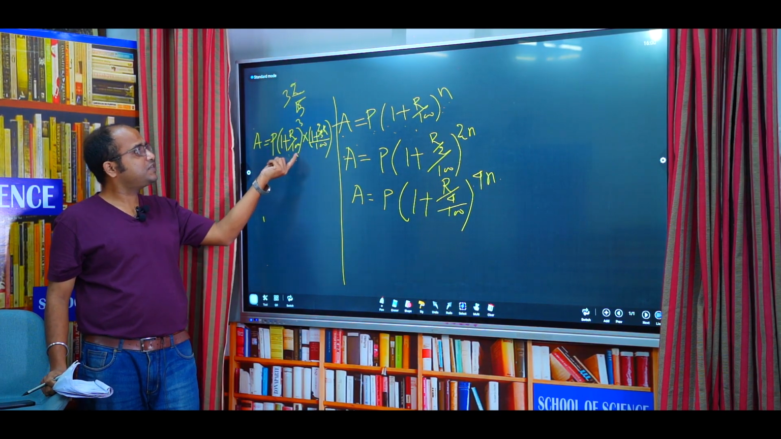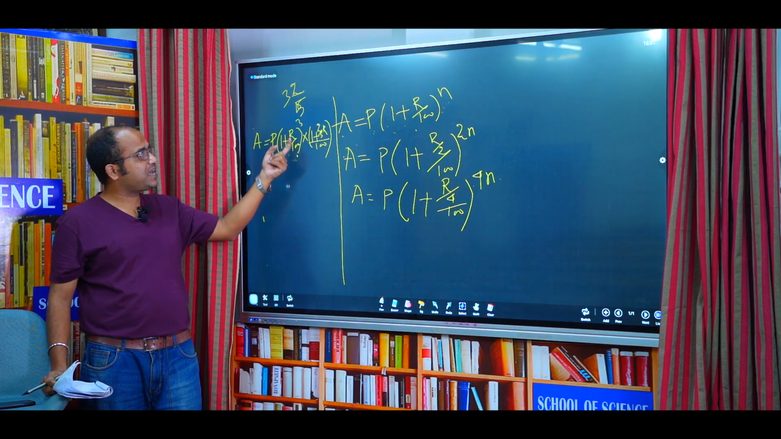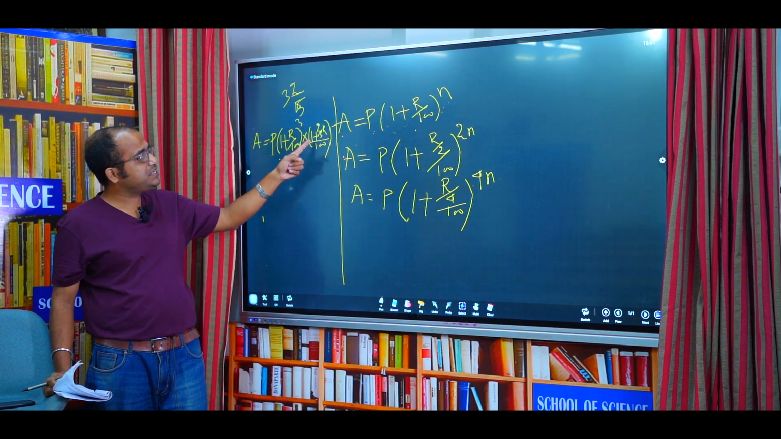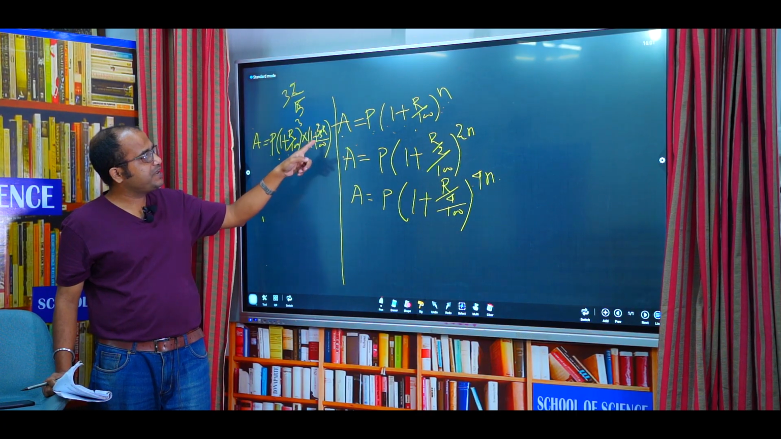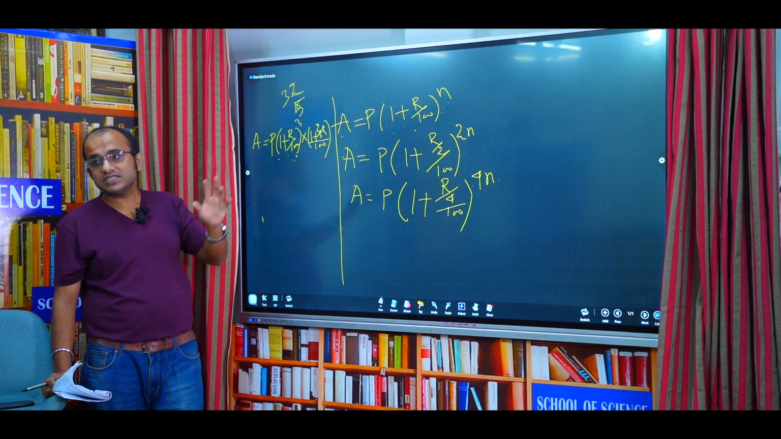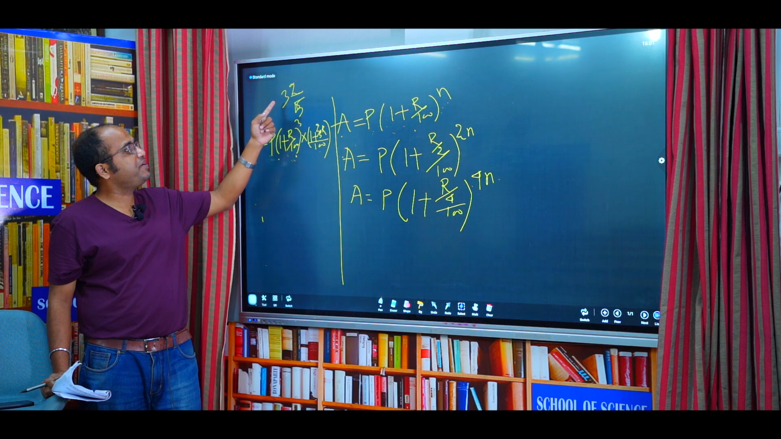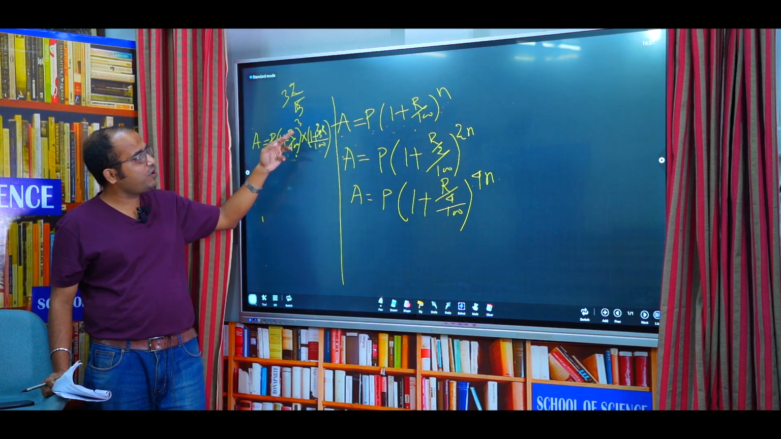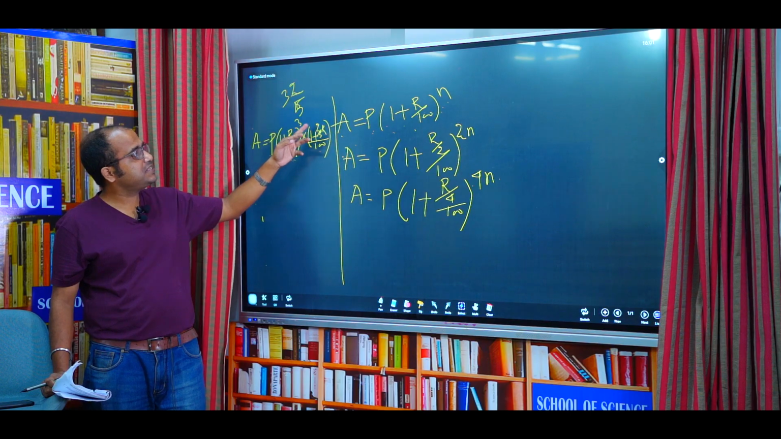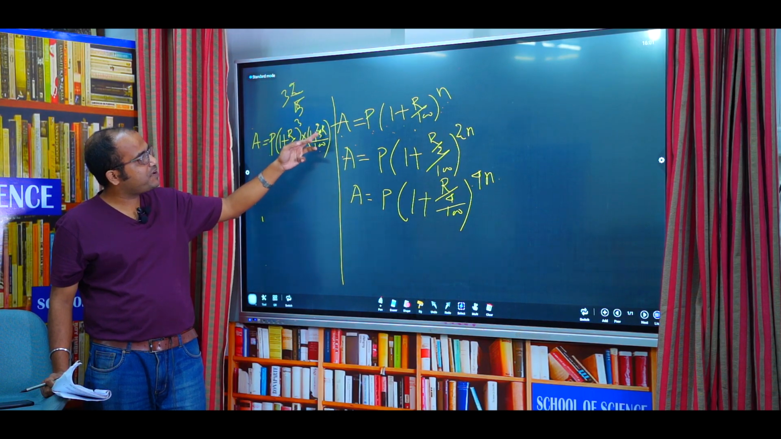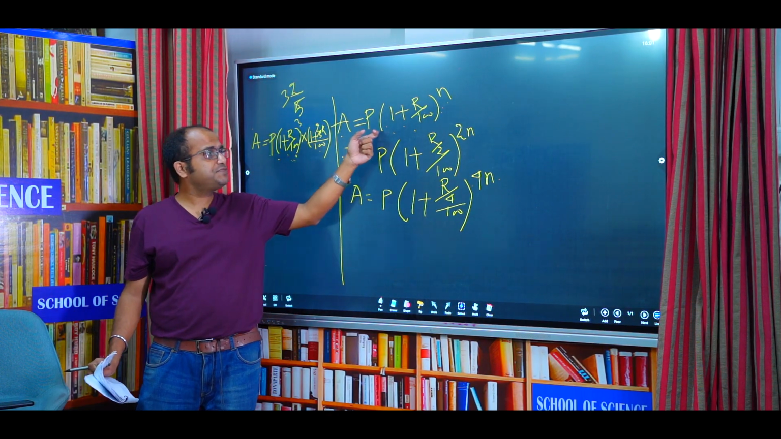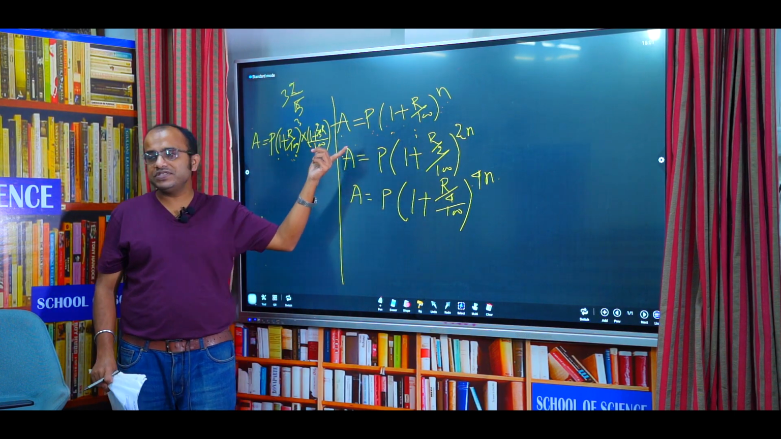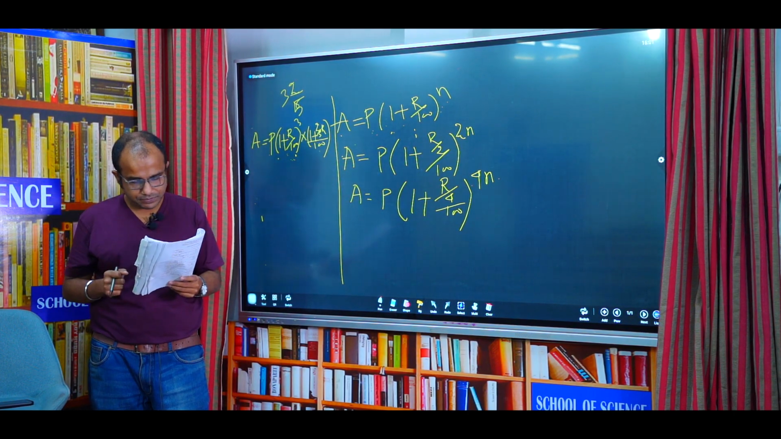That means in the first case, without fraction, P into (1 plus R by 100) whole to the power 3, because the whole number 3 is there, and the next part is 1 plus 2 by 5 into R divided by 100 for the fraction part. Suppose the problem gives 4 whole 3 by 5, then P into (1 plus R by 100) to the power 4, and 1 plus 3 by 5 into R by 100. So this formula is for whole numbers, and this one is for when it is in fraction.